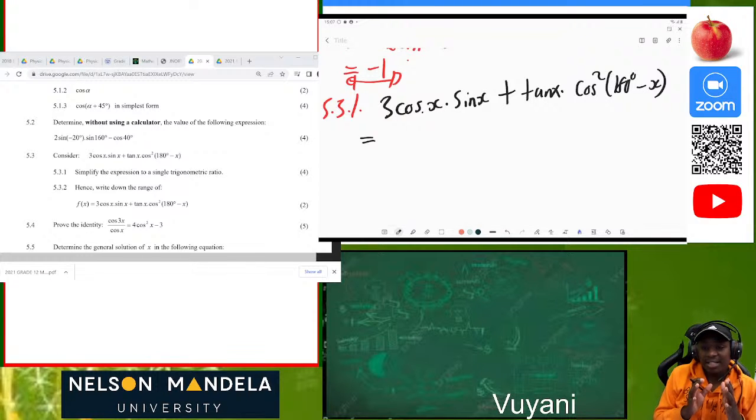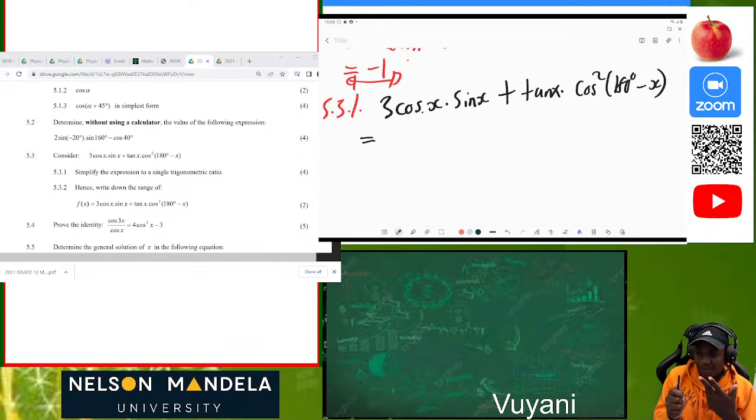And how do you analyze and simplify trigonometric expressions? You must look for what we call identities. So we have two identities. Tan x is equal to sine x over cos x. We also must look, do you have double angles? The double angles are for sine and cos. So we have sine of 2 theta, which is equal to 2 sine theta multiplied by cos theta. Then we also have the double angles for cos, and unfortunately there are 3. So you can choose from a variety.